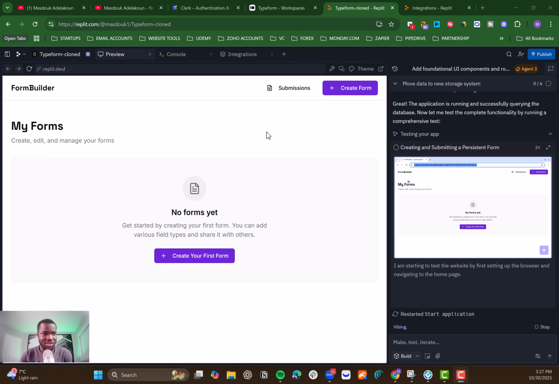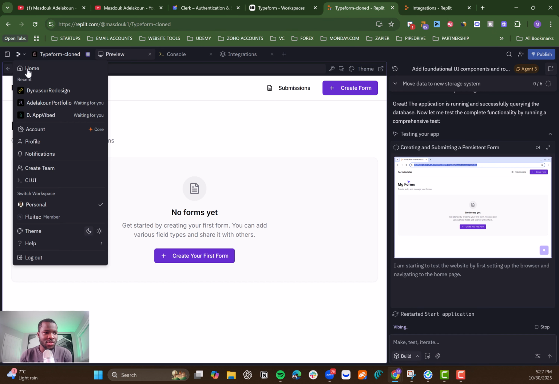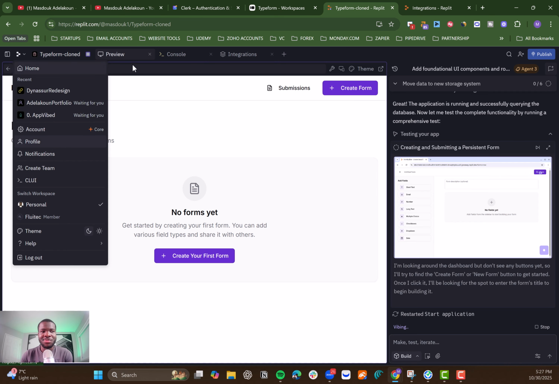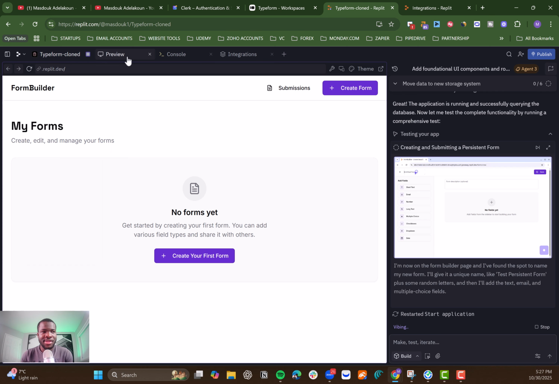All right, so the app is still going, which is good, and it's actually testing the functionality, which is amazing. I was showing those different features. You can click on here to see your profile, you can click on account, and you can see more information on your profile and stuff like that, right? So you have that capability. You can switch the mode to dark mode if you prefer. And then you have the preview.